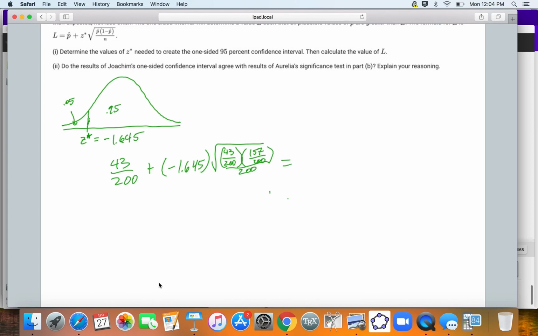And that's going to come out to approximately 0.1672.